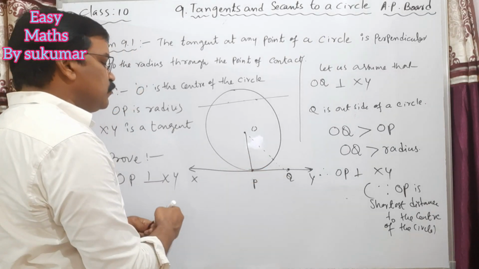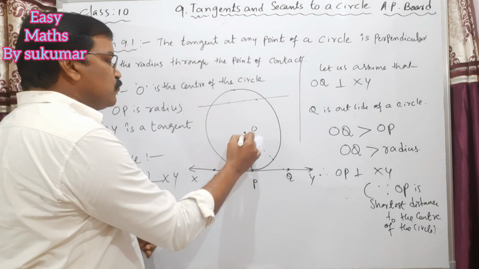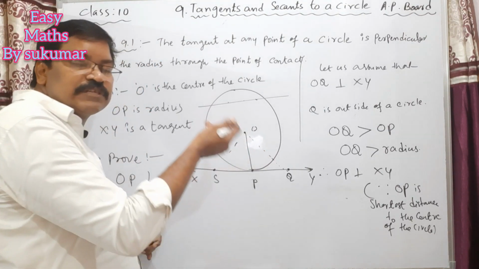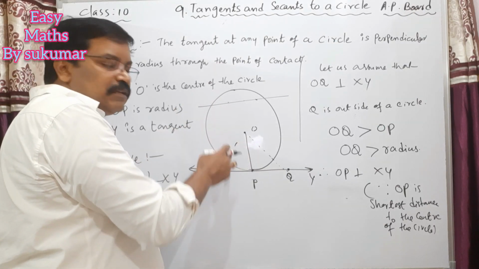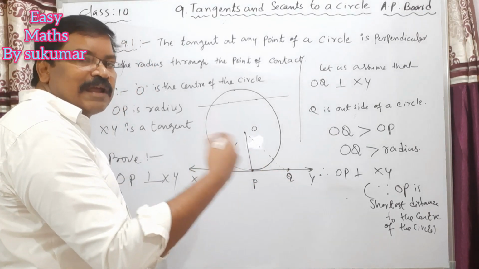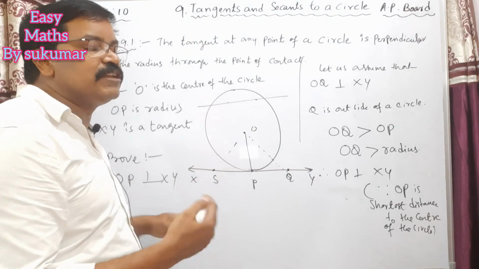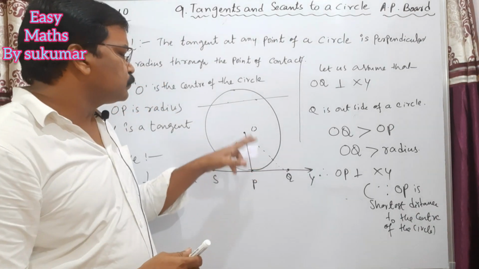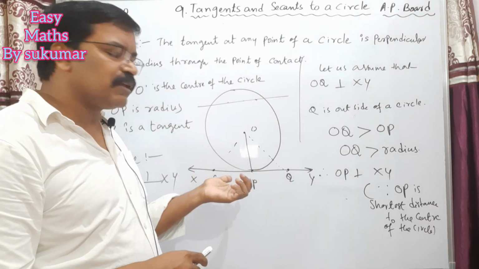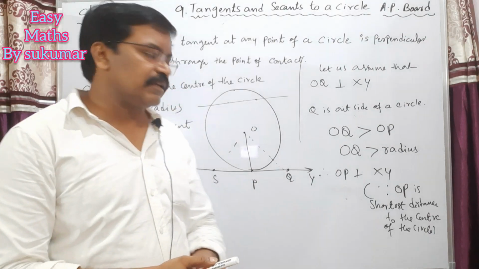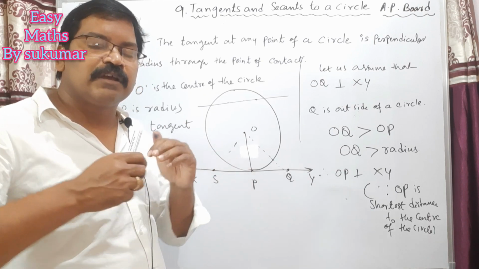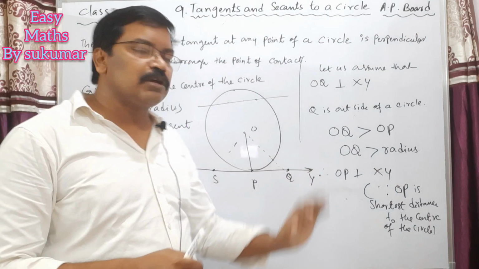Not only this OQ. Suppose you take some S here, this OS is also greater than OP. Why? Because this S is outside of the circle. If you take it inside of the circle, then XY will become a secant. That's why any point other than P has a distance greater than the radius of the circle. All the points on this tangent are at distances from the center greater than the radius, except P. So this OP is the shortest distance. Therefore, we can conclude that this OP is perpendicular to XY.